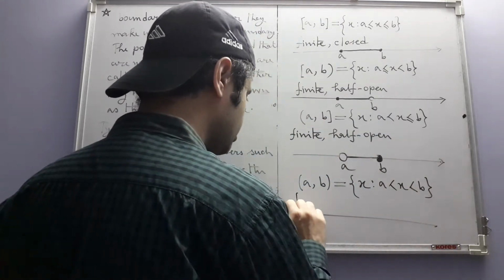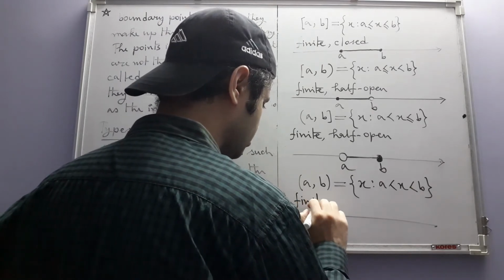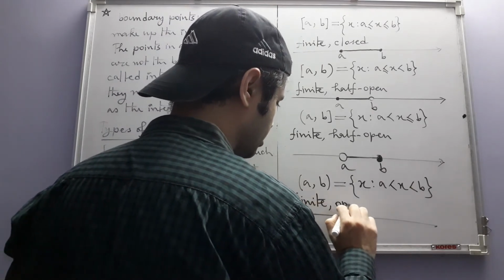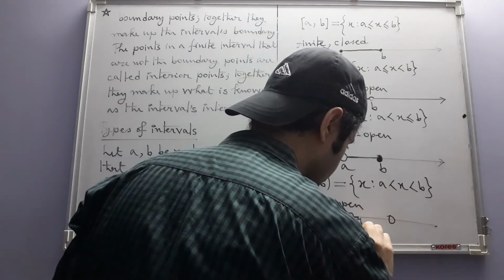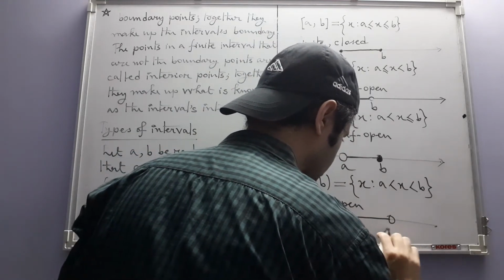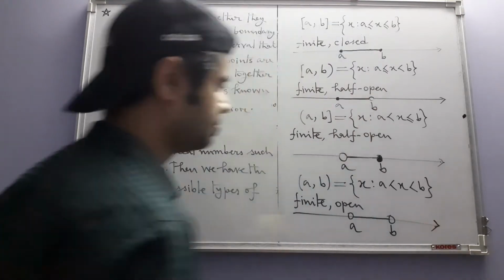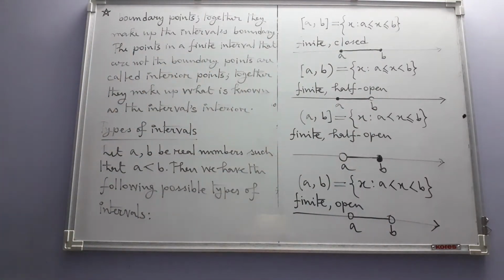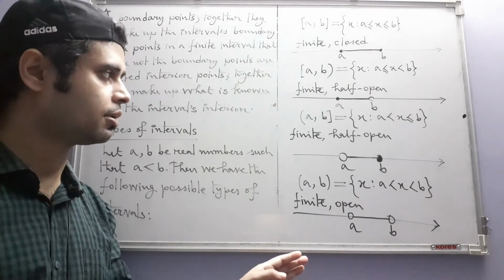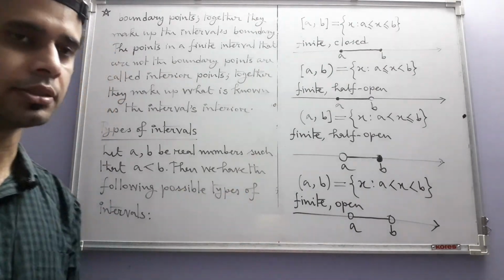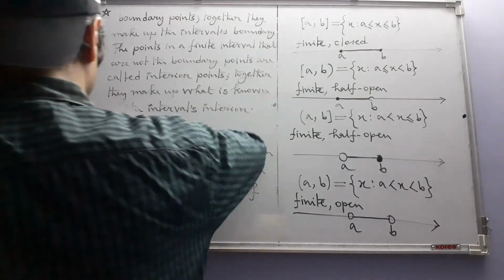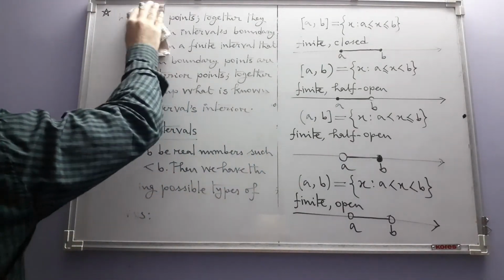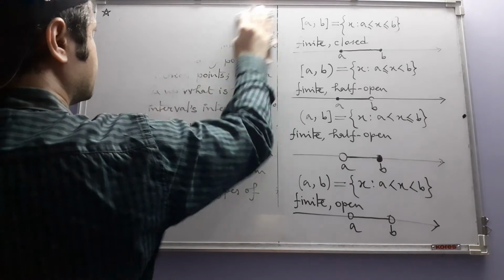So this is also finite and this is open. A and B. Okay, so these are the four types of finite intervals. Now we look at rays which are not finite.